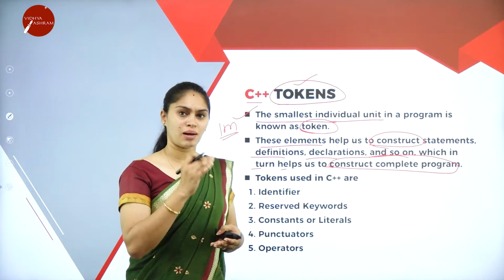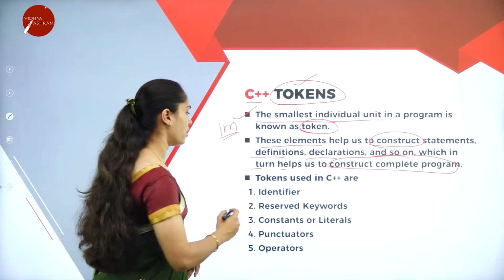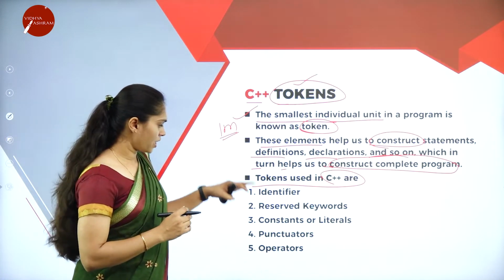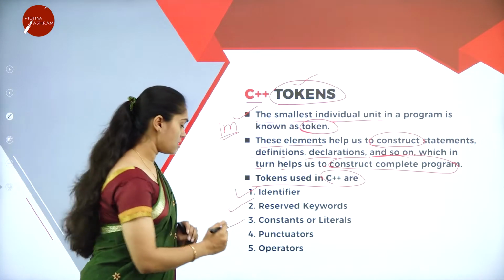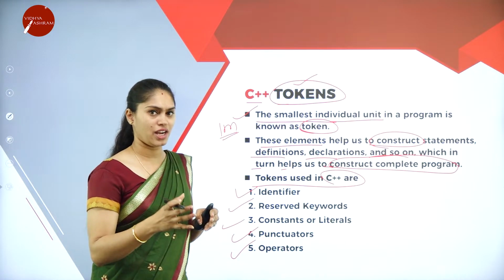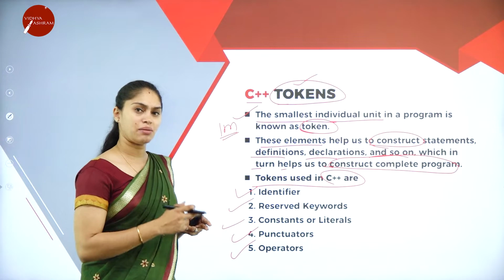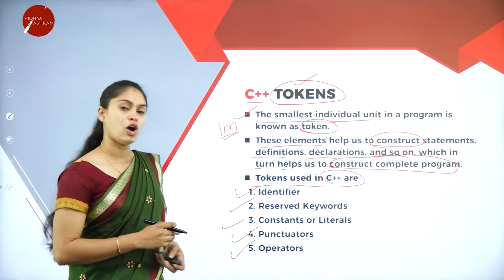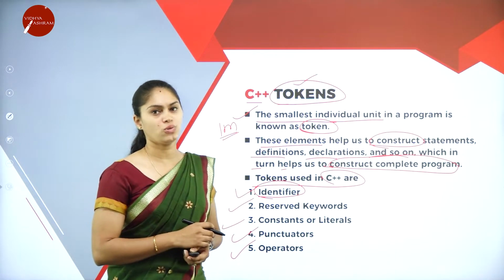When we write a complete program without any errors, then it will give us a proper output. So the tokens used in C++ can be any one of these: identifiers, reserved keywords, constants or literals, punctuators and operators. A token is the smallest individual unit, and it can be an identifier, reserved word, constant or literal, punctuator, or operator. We'll see what an identifier is and how we are going to use it.